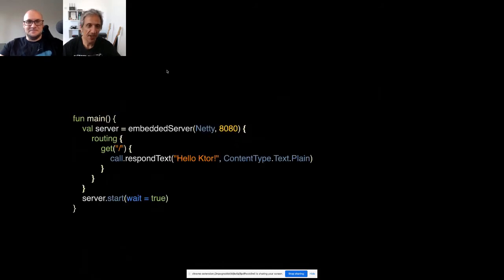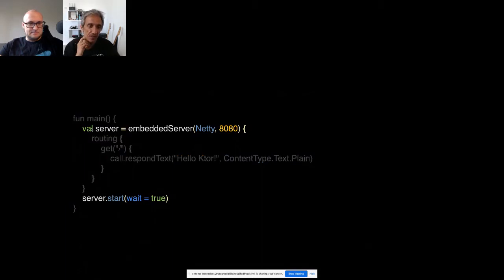I'm sorry. Now, let's look at some code, and perfect timing for you, Anton, to tell me that you can't see my slides. So here is the basic down-to-earth Ktor server. And as I mentioned, and as the title of the session mentions, we're looking at Ktor on the server. So I'm not going to be covering much, if any, client-side development here. It's mostly all going to be about the server. So here what we have is your basic equivalent of what would be a hello world server for Ktor.